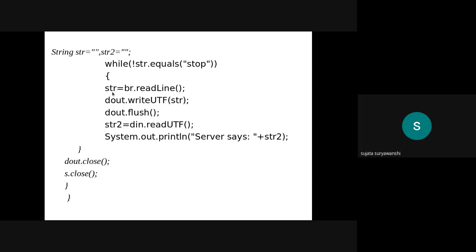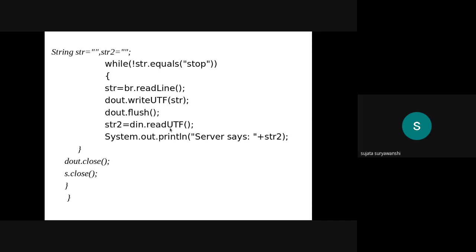Right now, suppose the client or user sends the data hello, then str has the string hello. Then writeUTF will encode the data and write it to the server side with the help of this statement, dout.writeUTF of the string, and then dout.flush. And after that, str2, the second empty string I have declared here, is used to read the data from the server.